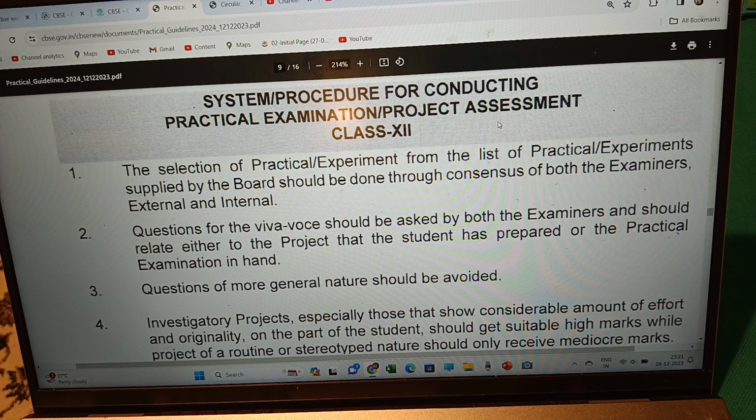Questions for the Viva should be asked by both the examiners and should relate either to the project. It should be related to the project and the practical examination in hand. Then questions of more general nature should be avoided. Yes, most of it should be project related questions, asked by both the examiners, that is internal as well as external examiners.